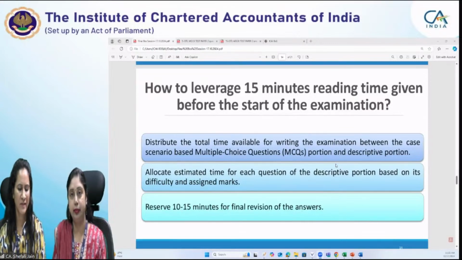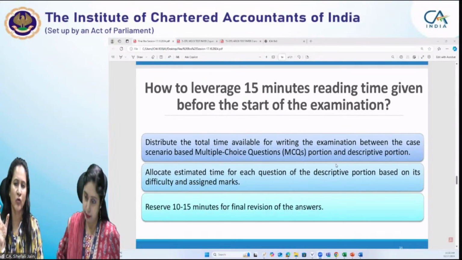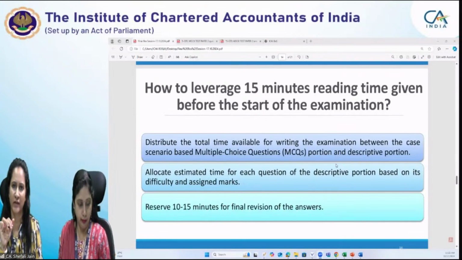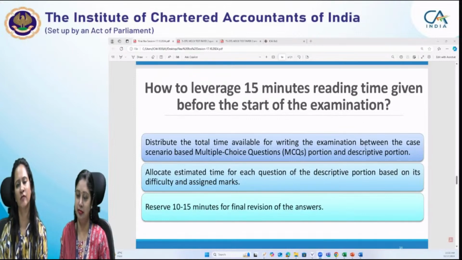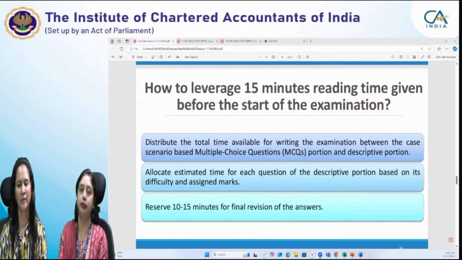Then distribute the total time you have available for writing the examination between the MCQ portion and the descriptive portion. Allocate estimated time for each question of the descriptive portion based on its difficulty and assigned marks. If a question carries 5 marks, it doesn't matter whether you end up writing 2 pages or 1 page. You have to write the answer in commensuration with the marks it carries, and to the point, to the requirement of the question.